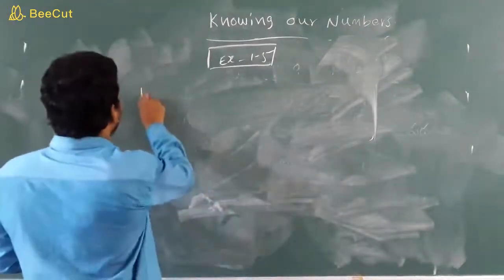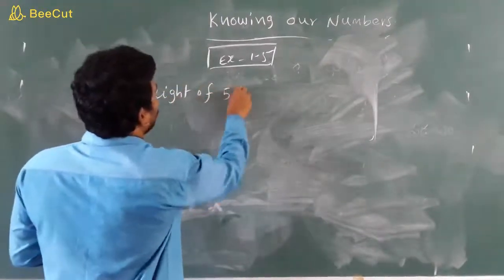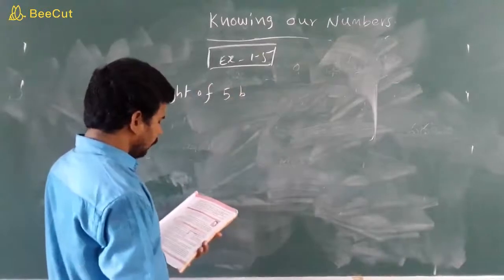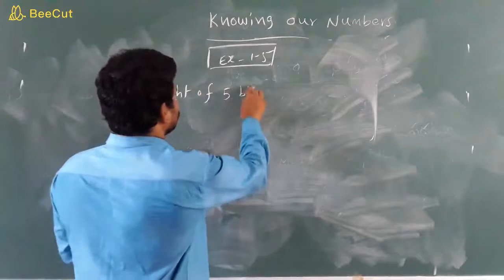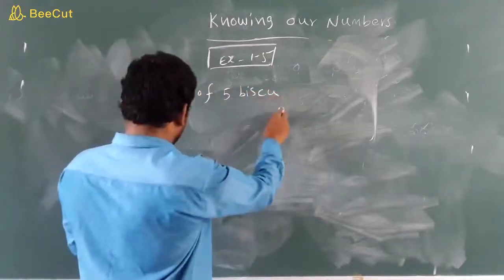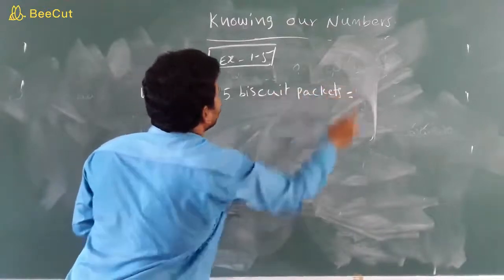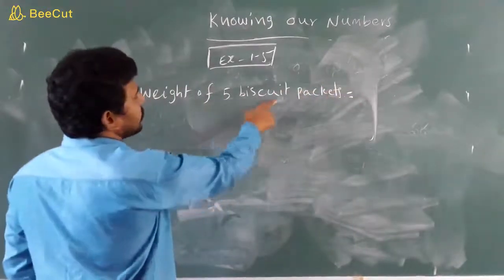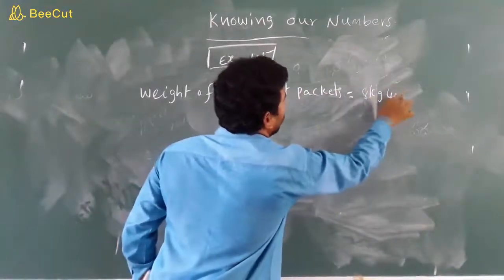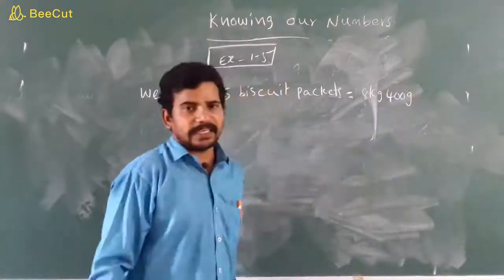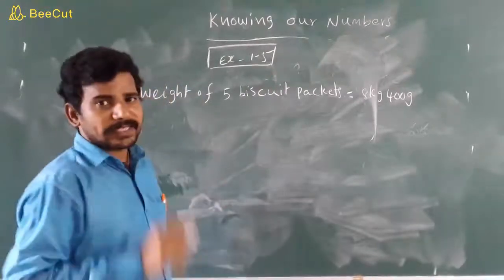So weight of 5 biscuit packets equal to 8 kgs 400 grams. Here asking weight of 1 biscuit packet.